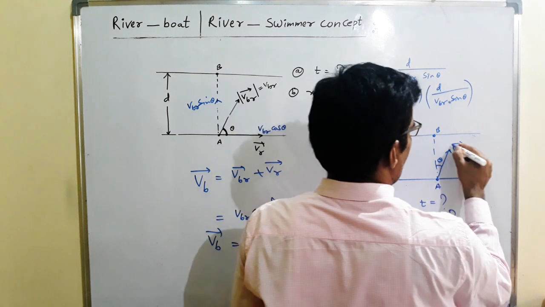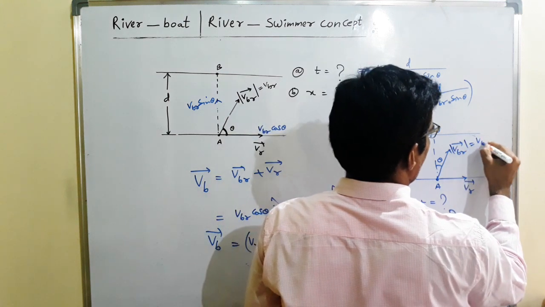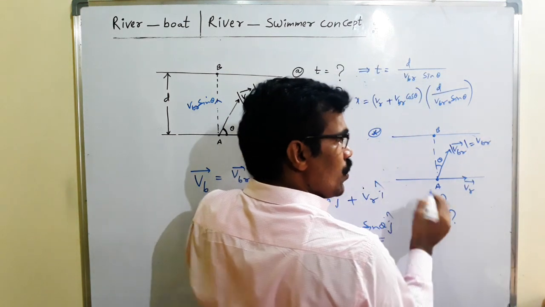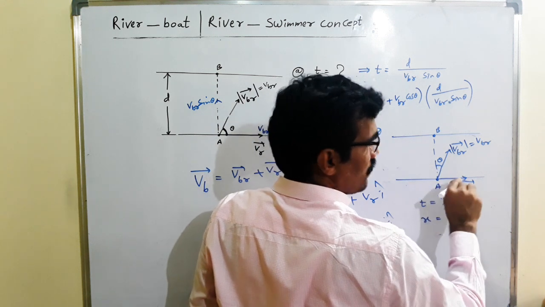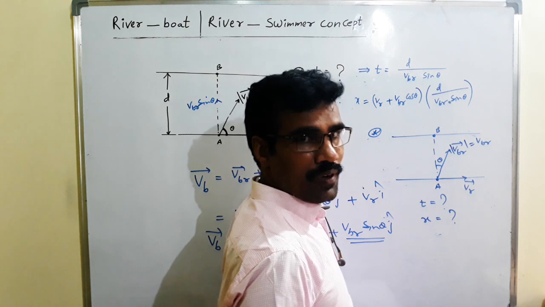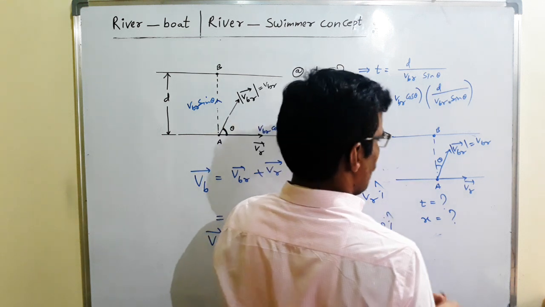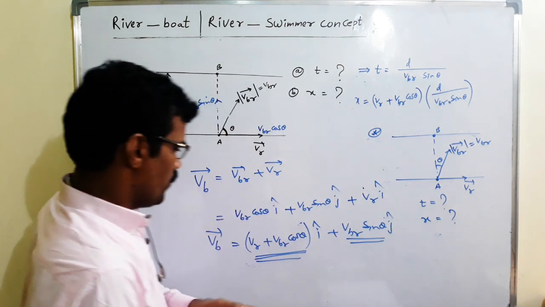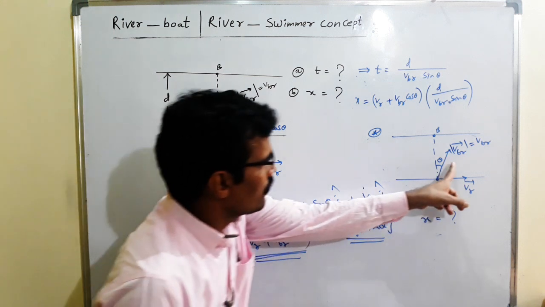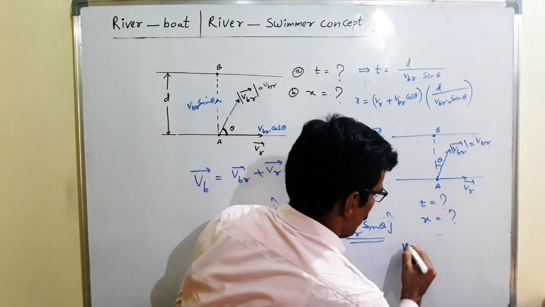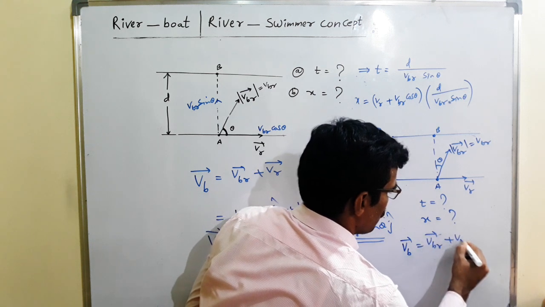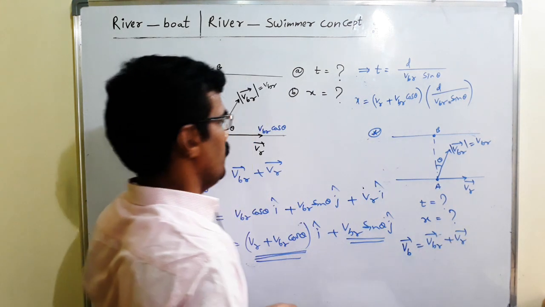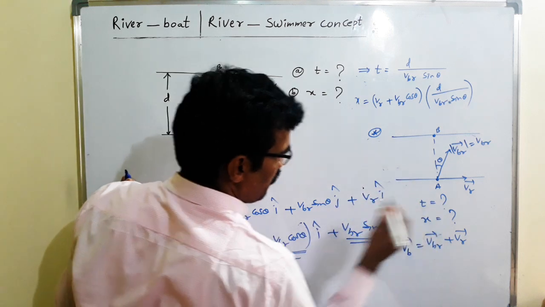Here VBR can be resolved into two rectangular components. This side VBR cos theta, this side VBR sin theta. Okay, then we get VB, simple thing. Here this VB bar is equal to VBR bar plus VR bar. Tell me what is the VB bar?